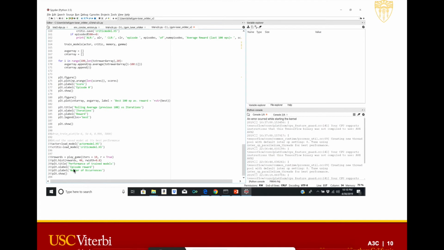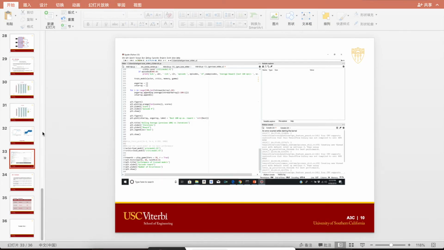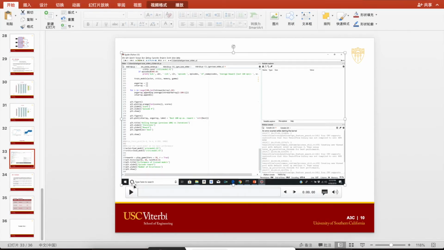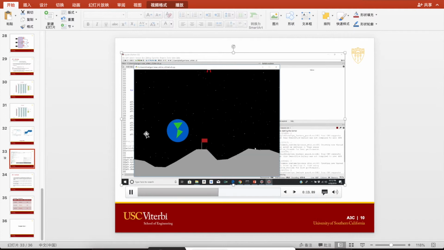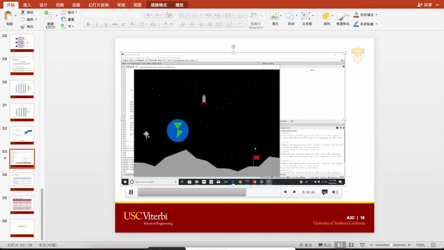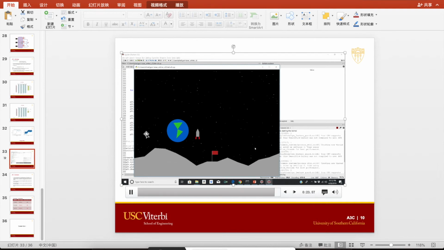The actor critic model actually performed pretty badly compared to the other two models. The video is as follows. As you can see, I am running the code, and the training is pretty bad. It gives very bad results initially, and after a lot of training, it took around 3,500 episodes to train the model. It actually landed near the flag. So the training is pretty bad, and it performed worse than the other two models.